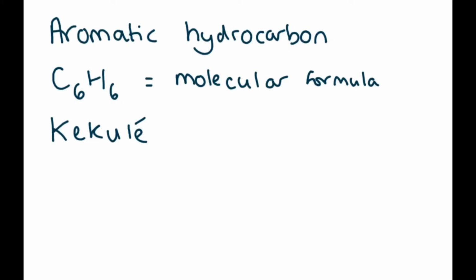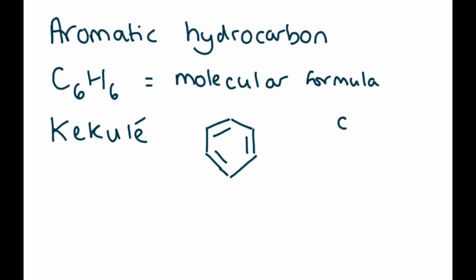In about 1865, he proposed a structure for benzene. He said that benzene is alternating single and double bonds. So it's a hexagon with alternating single and double bonds.